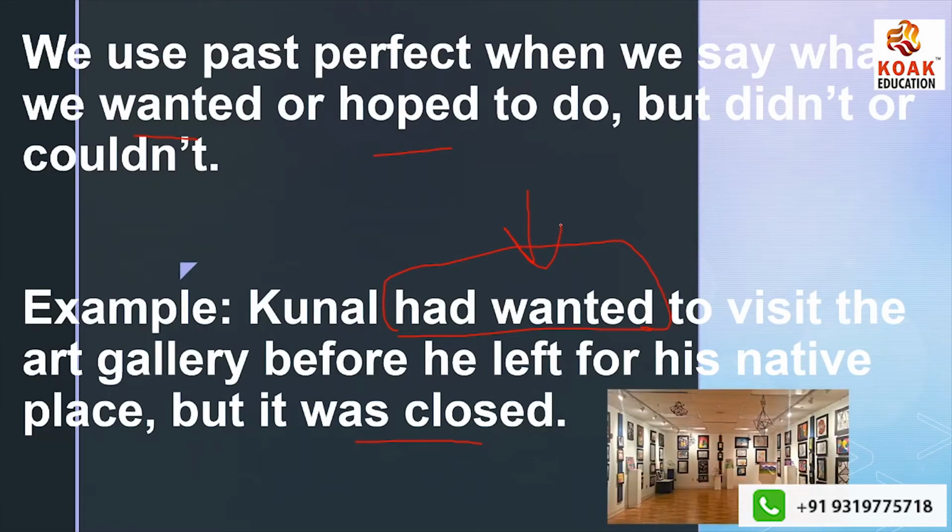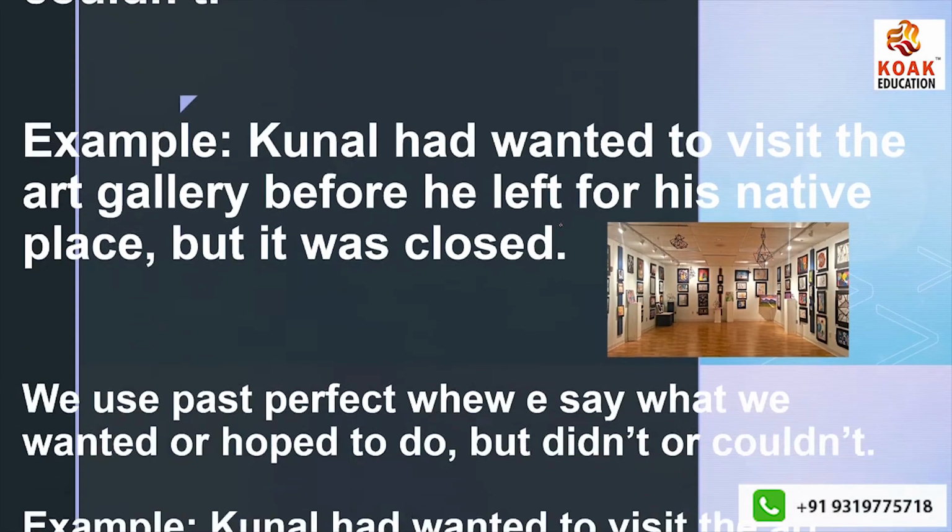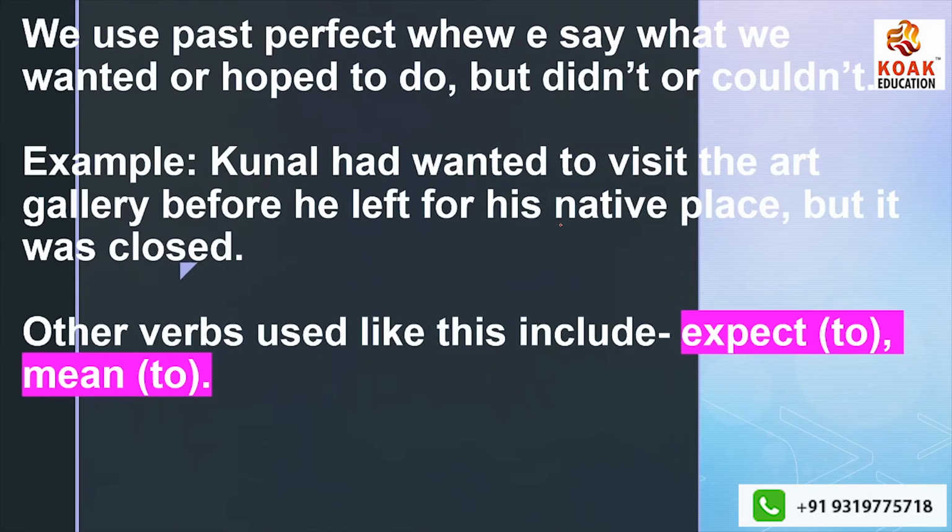Now, for example, I will give you the same example. It says other verbs used like this include expect to or mean to, which means instead of had wanted, you can write Kunal expected to visit the art gallery, or Kunal meant to visit the art gallery. Okay, so they are trying to tell you that this is also possible.